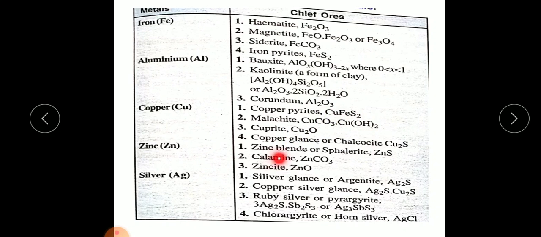Zinc can be extracted from zinc blende ZnS, calamine ZnCO3, and zincite ZnO. Similarly, silver can be extracted from argentite, copper silver glance, horn silver AgCl. So these are the important ores of some chief metals.